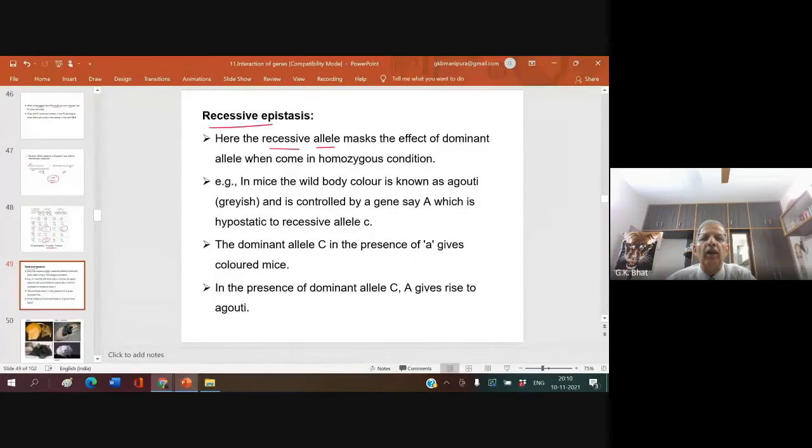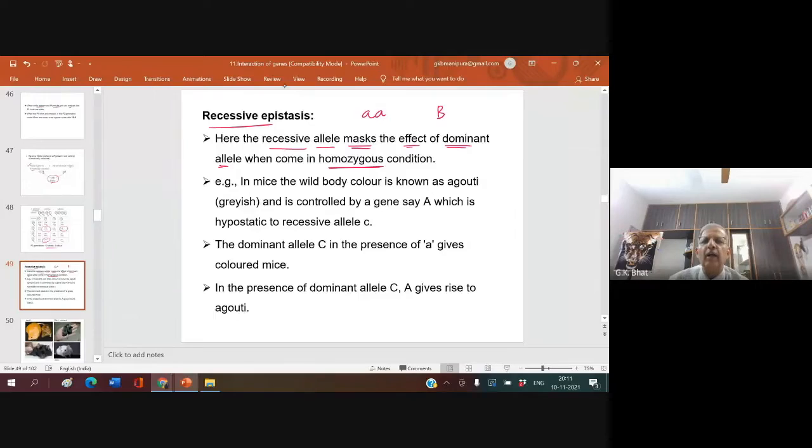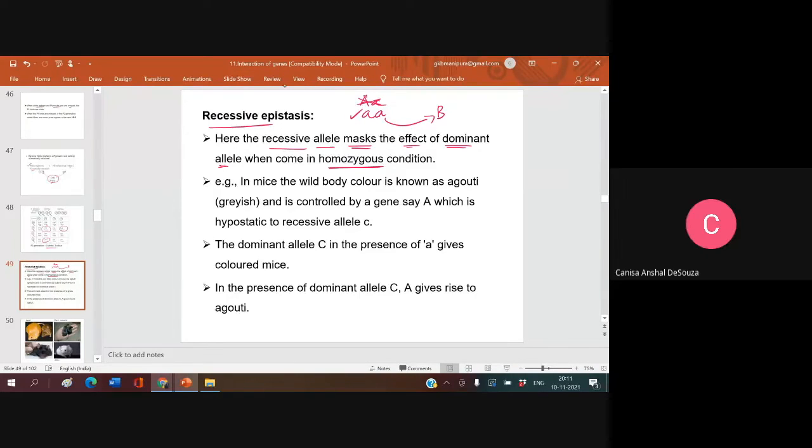Recessive epistasis. Here, the recessive allele masks the effect of dominant allele when it comes in homozygous condition. What do you mean by that? Recessive allele masks the effect of dominant allele when it comes in homozygous condition. Who should come in homozygous condition? A. Then only it can mask B. Like this, yes.